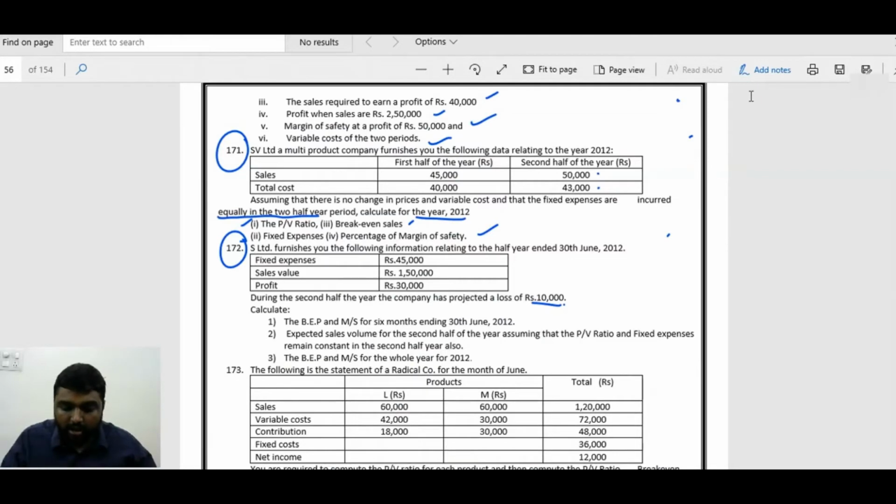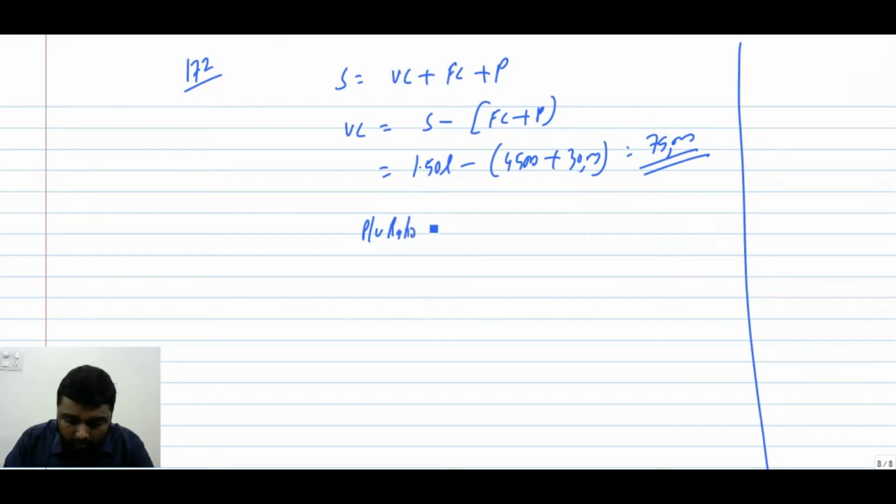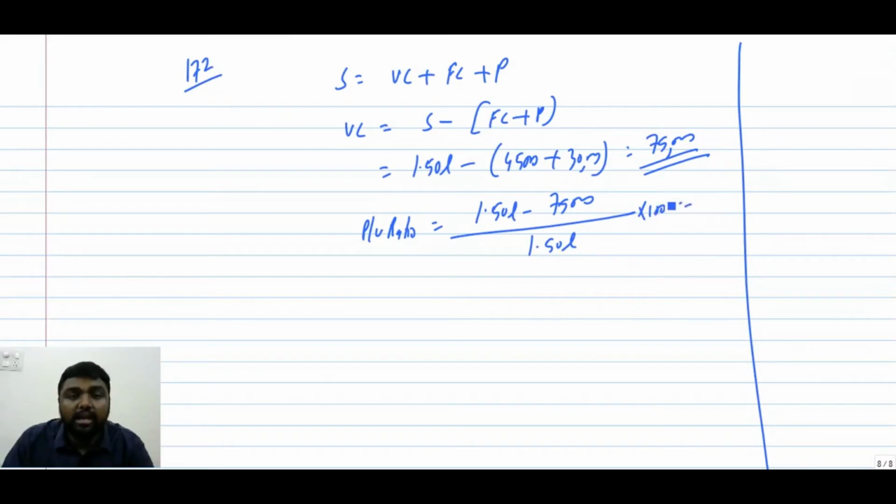Now what are they asking? Break-even point and margin of safety. Very simple thing. We do not even need to find the variable cost. We have to find out the PV ratio. That means 1 lakh 50,000 minus 75,000 divided by 1 lakh 50,000. It is S minus V by S into 100. We will get a PV ratio of 50%. So what will be the break-even sales?